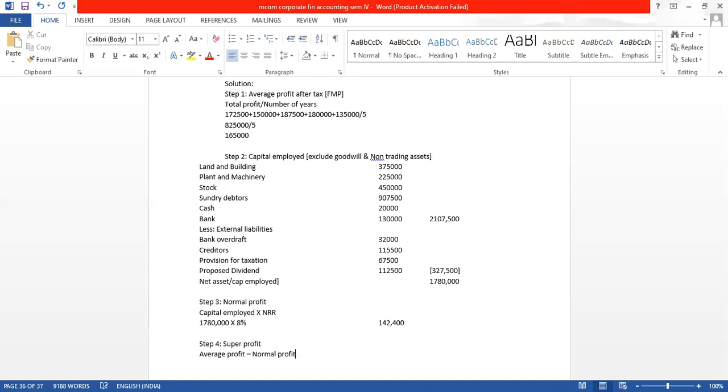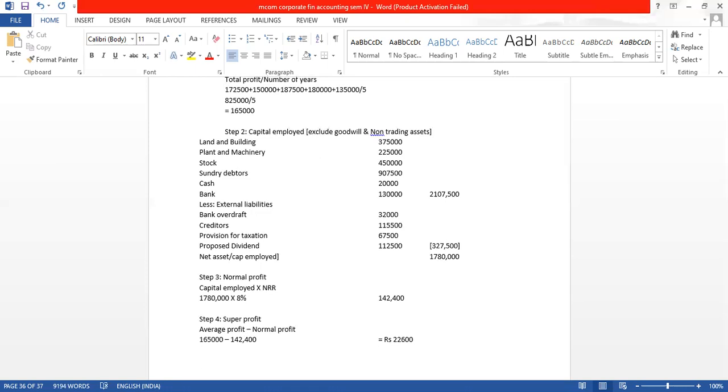So how much is the average profit? Average profit is 1,65,000. We got that here, and minus the normal profit we have just got, is equal to super profit, which is how much? Rupees 22,600. Now we got the super profit.